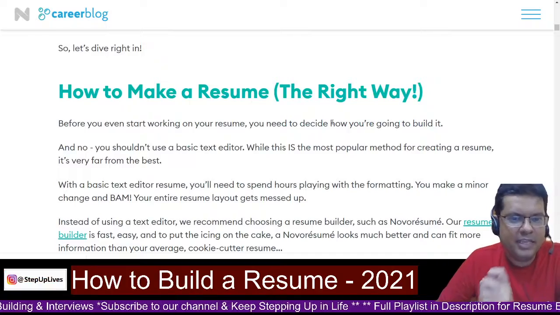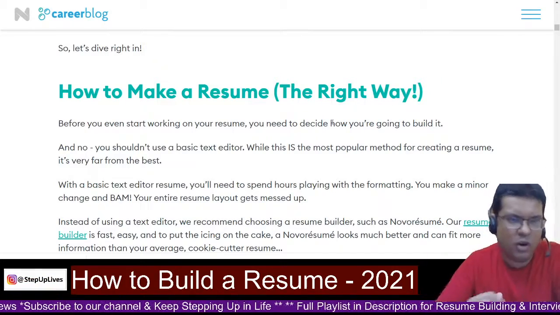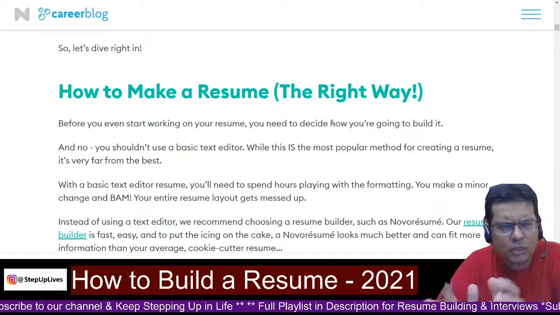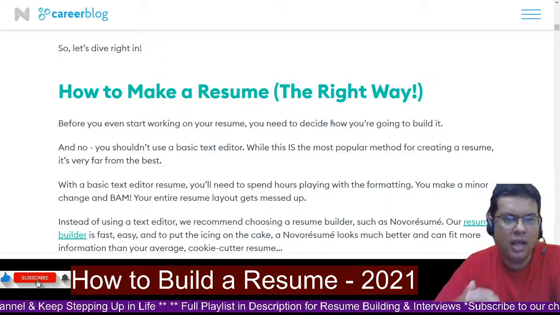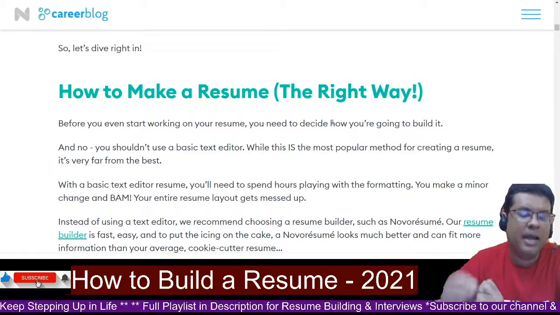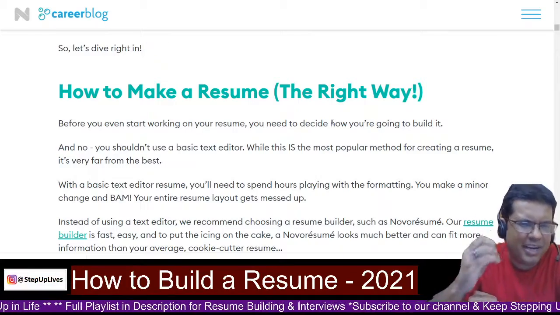Next important thing is to select the right template and an important builder or a structure in which you just put your information, you get different layouts. Novo Resume is a great tool. I will recommend you go to them, check it out. It's very simple form. We'll tell you how to fill it and make it very easy for you.